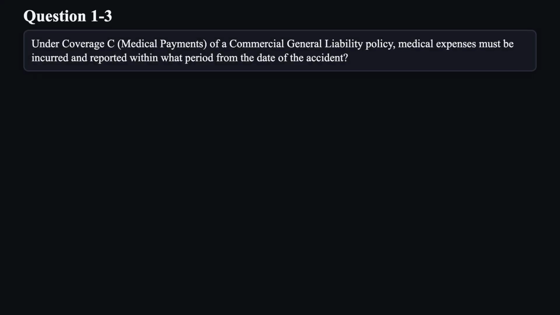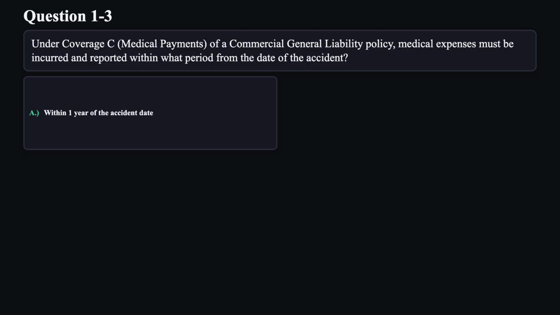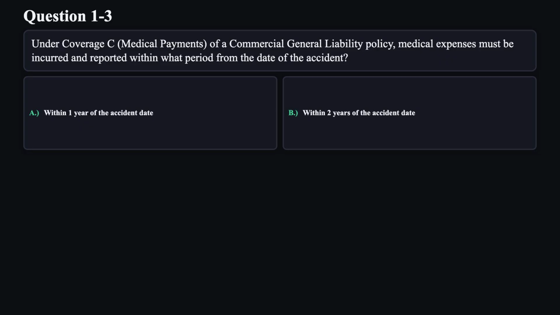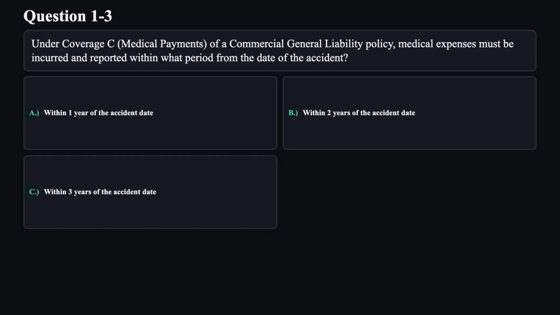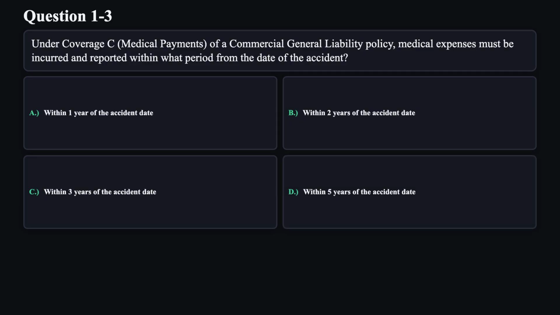Question 3. Under Coverage C, medical payments of a commercial general liability policy, medical expenses must be incurred and reported within what period from the date of the accident? A. Within 1 year of the accident date. B. Within 2 years of the accident date. C. Within 3 years of the accident date. D. Within 5 years of the accident date.